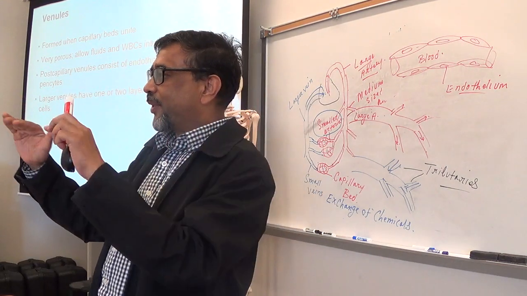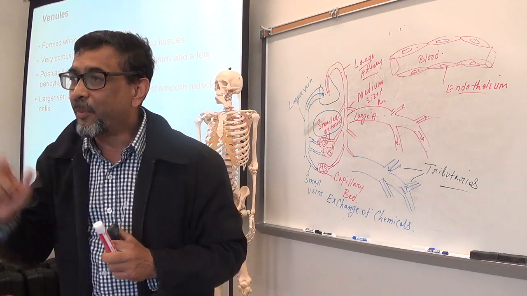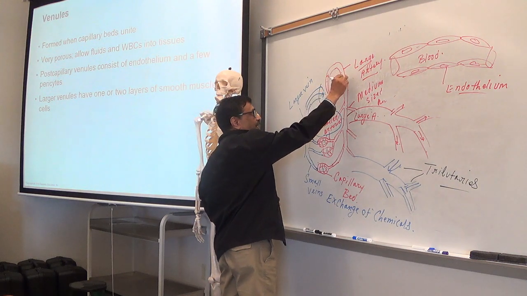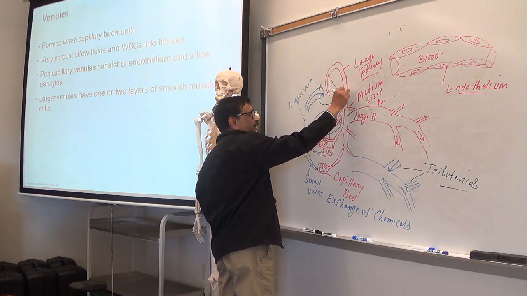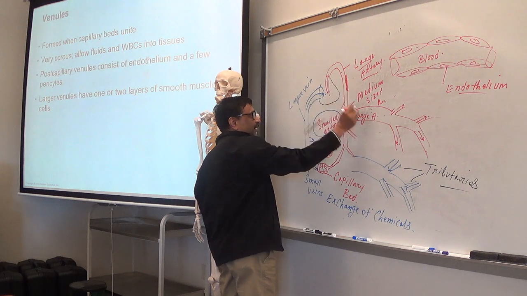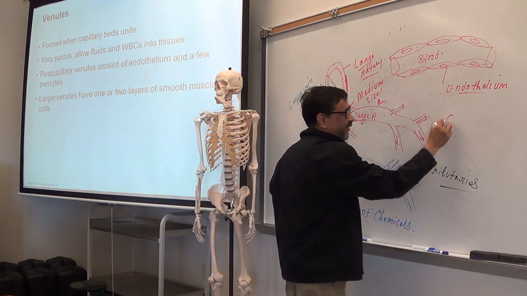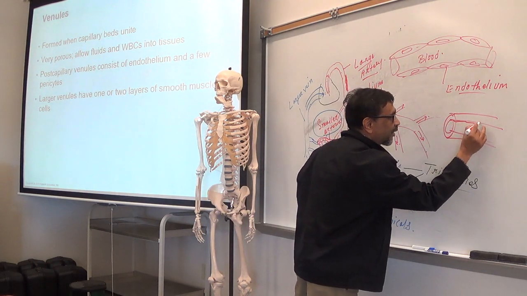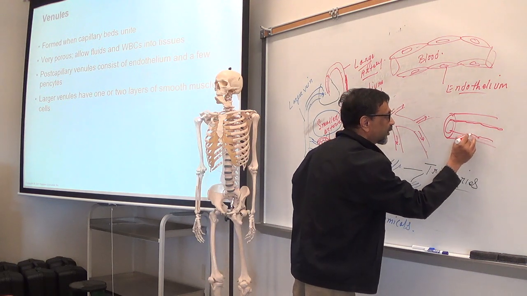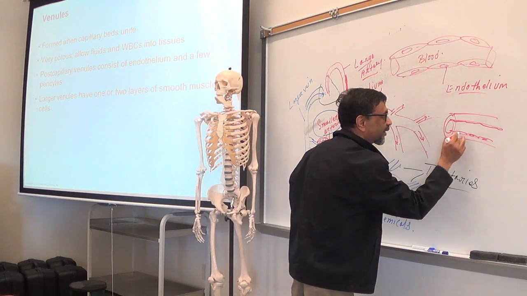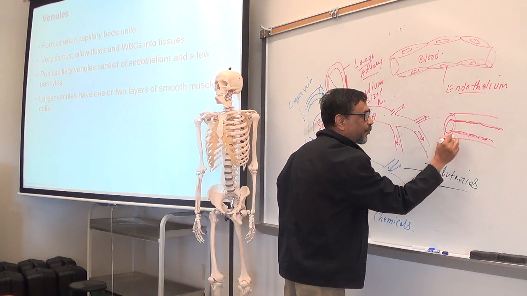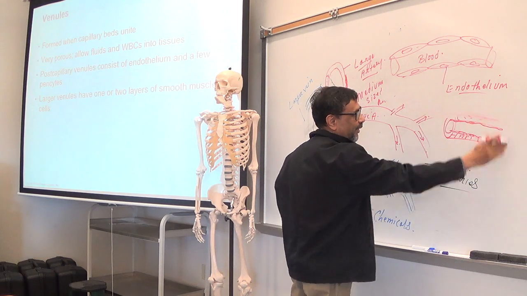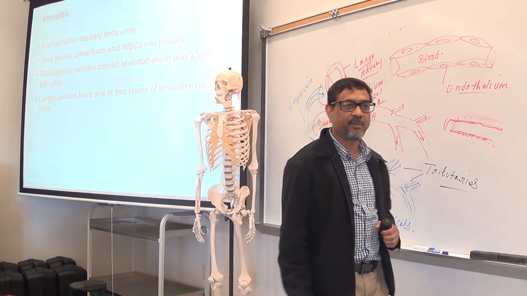A single layer of squamous cells is the endothelium, but remember, the endothelium is present everywhere. In the large artery, the innermost lining is the endothelium, a single layer of squamous cells. In the medium-sized artery, also a single layer of squamous cells. So this is the artery. The squamous cell is the innermost lining. That is the endothelium. But in large arteries, you have a thick smooth muscle layer. In case of the capillary, you don't have that. You only have the squamous cells. Make sense?